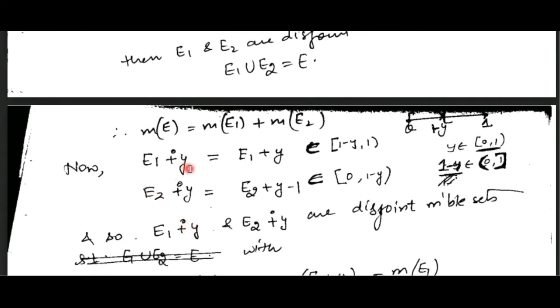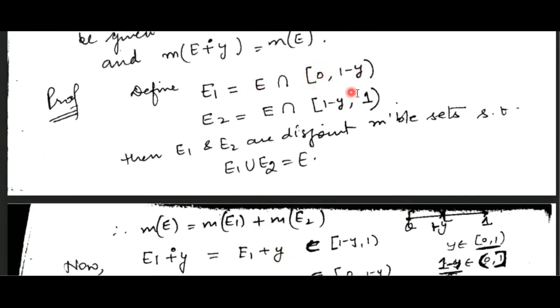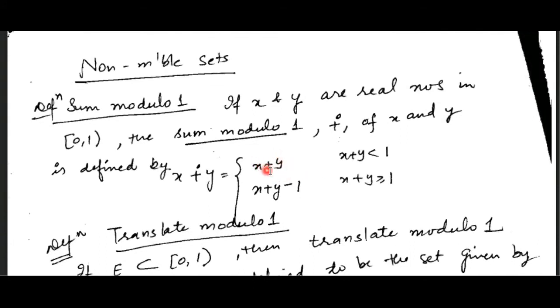So we consider any y to be a real number. E1 translate modulo y will be equal to E1 plus y. Now why will it become only a simple addition of the elements of E1 with y? Because E1 is a subset of [0, 1 minus y]. So when you add y, it will become 1. So it is a subset of the interval going from y to 1, right? So clearly its elements have a sum strictly less than 1. So whenever the sum is less than 1, we have to consider it as it is. So we get E1 plus y, right?